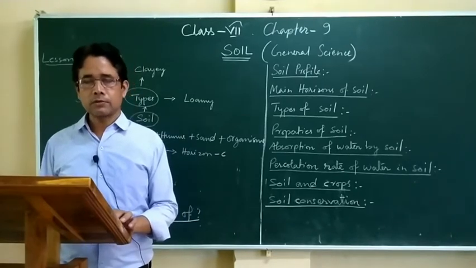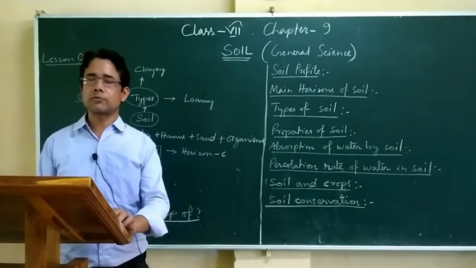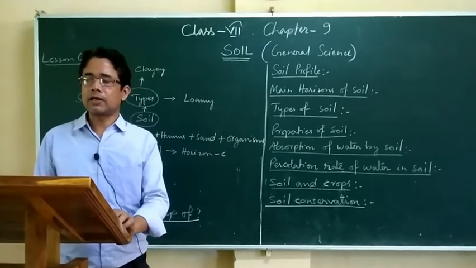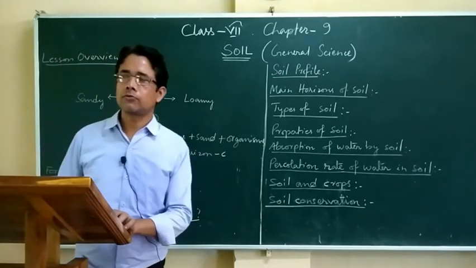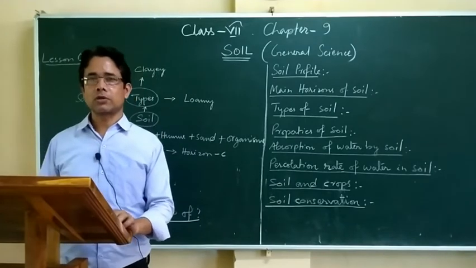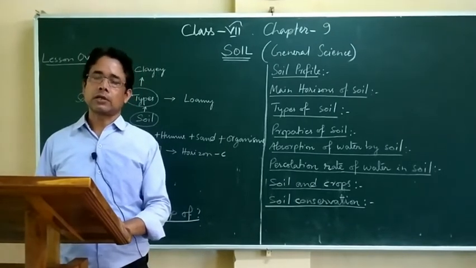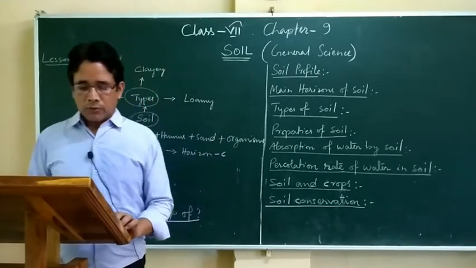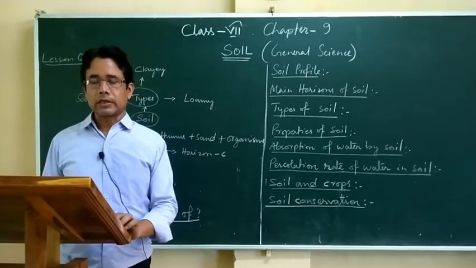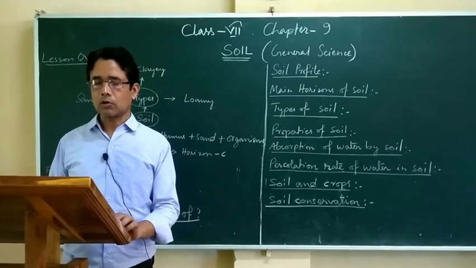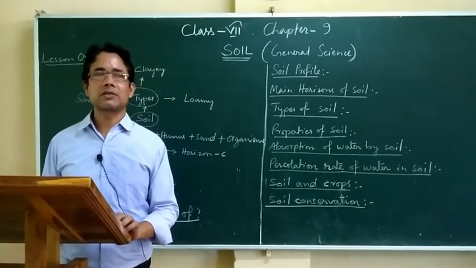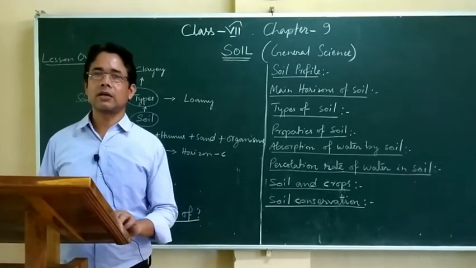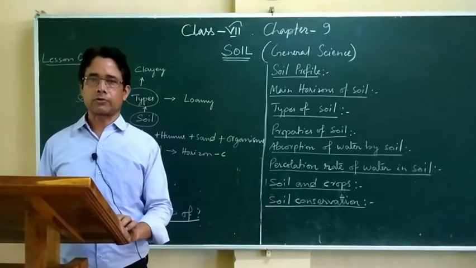So how to reduce this? Because the topmost layer of soil is very important for the growth of crops. It is the fertile layer, and if the fertile layer of the soil is removed because of the force of the wind or the flowing water, then the cultivation of crops cannot be done nicely. So the force of wind and flowing water can be reduced by growing cover crops. Cover crops means crops like this one, grass. Some types of crops are also grown in the barren land to protect the soil from erosion.